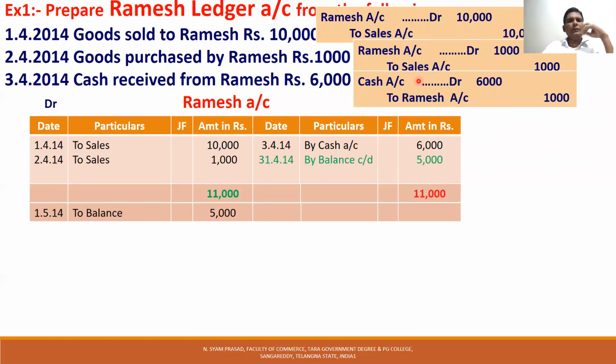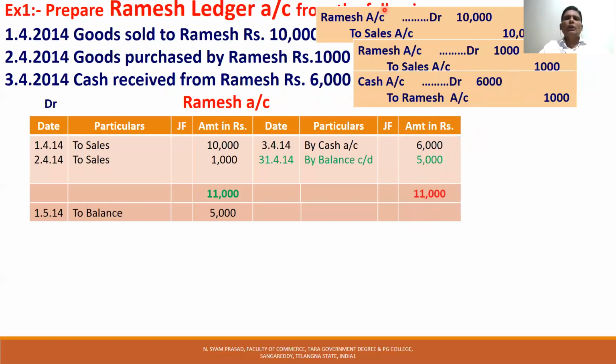Cash received from Ramesh. We received cash from Ramesh. Cash is coming in, so cash account is debited. And the giver, with a personal account, Ramesh, the giver account is credited. Cash account debtor to Ramesh account, being cash received. These are the two entries.